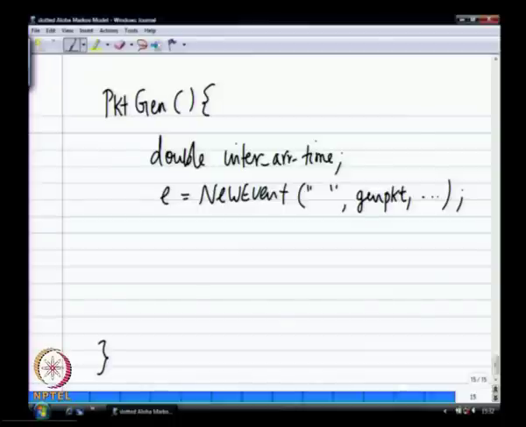So I am creating an event, and this is only the creation of the event, it is not scheduled yet. Now I want to schedule this event for the first time, so I use my schedule event function. But before that I need to find out my inter arrival time. I know lambda, the arrival rate, which is given to me.